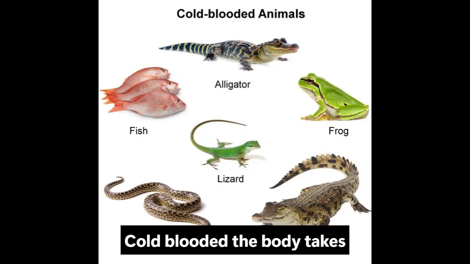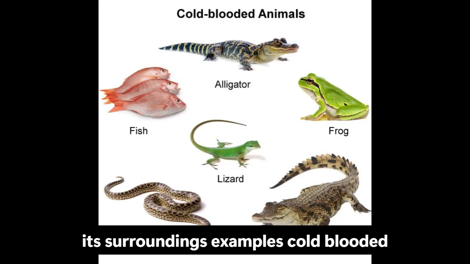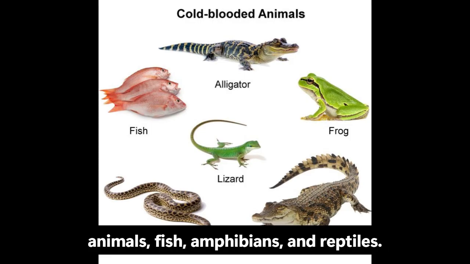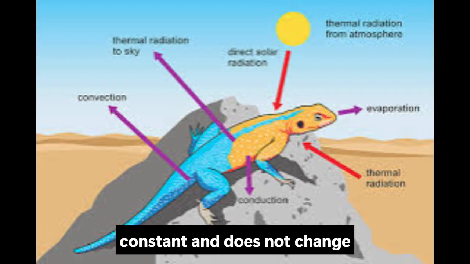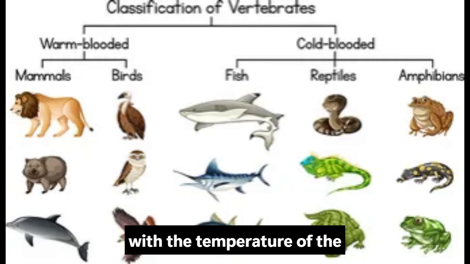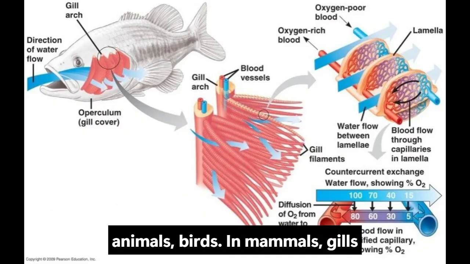Cold-blooded: the body takes on the same temperature as its surroundings. Examples of cold-blooded animals: fish, amphibians, and reptiles. Warm-blooded: body temperature remains constant and does not change with the temperature of the surroundings. Examples of warm-blooded animals: birds and mammals.